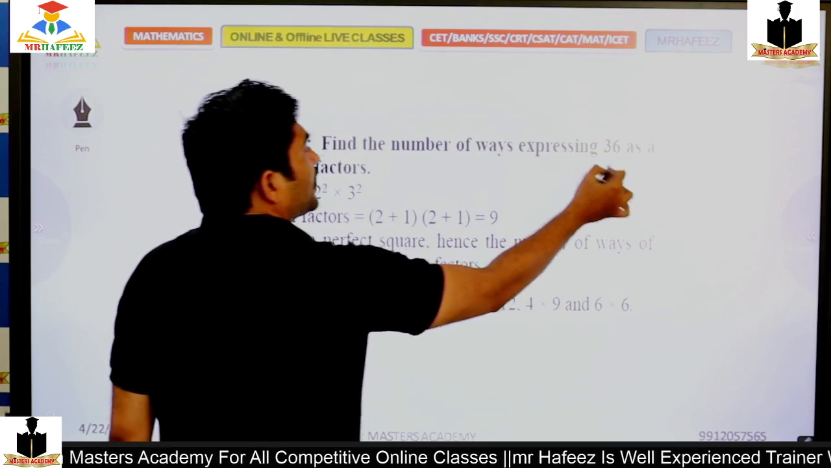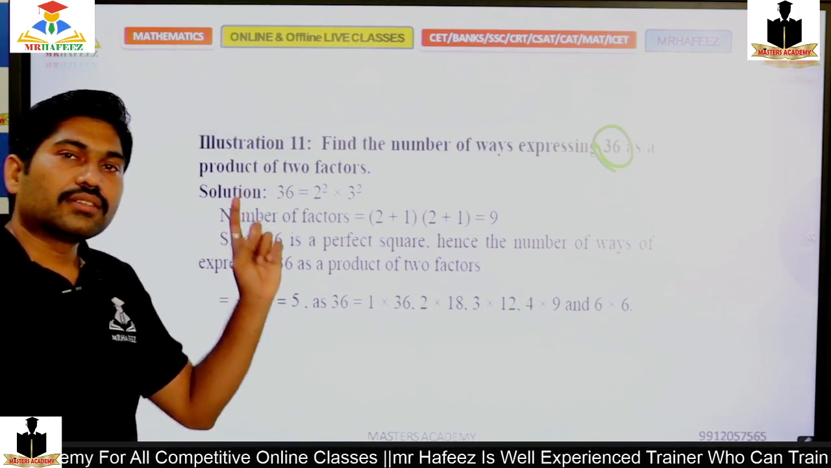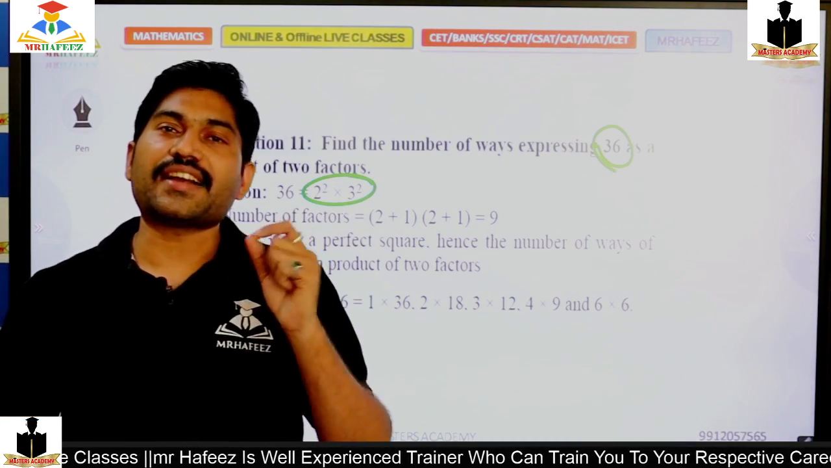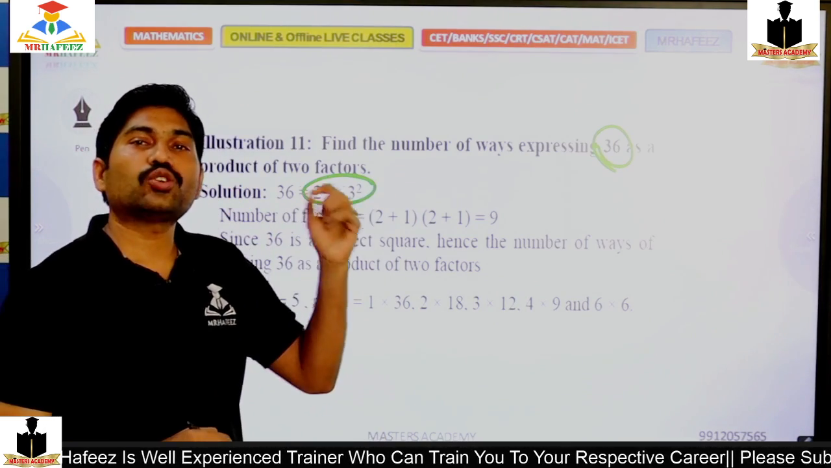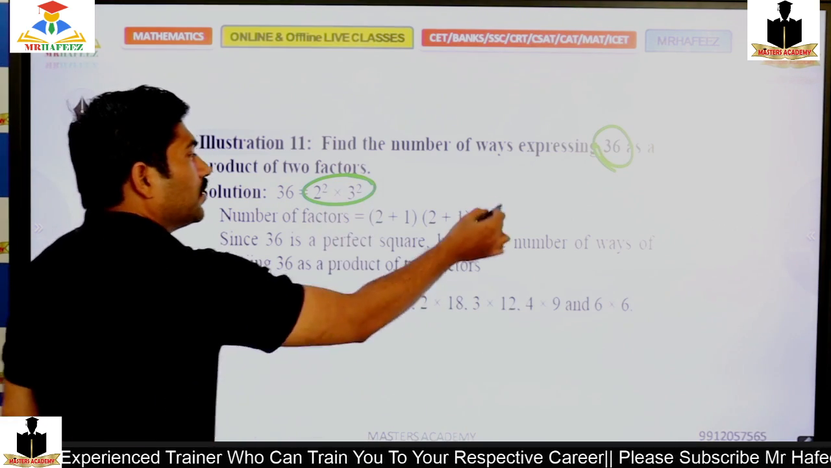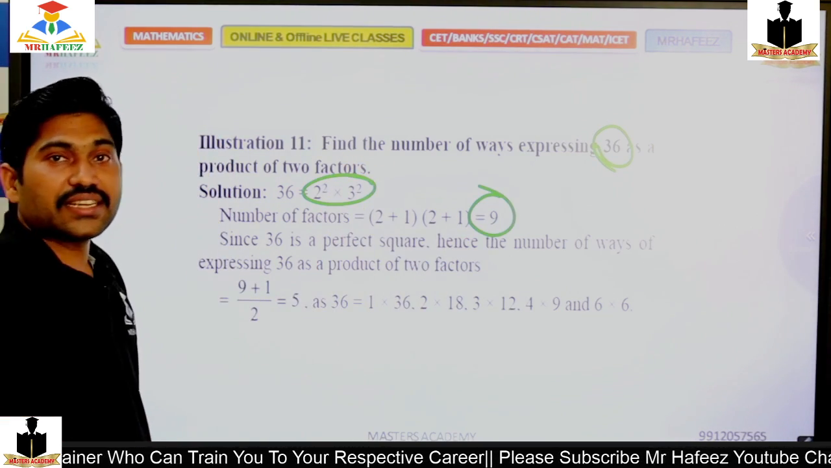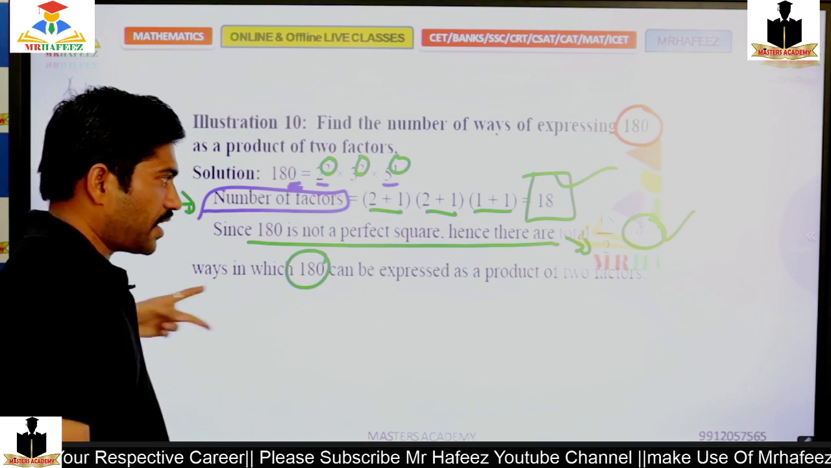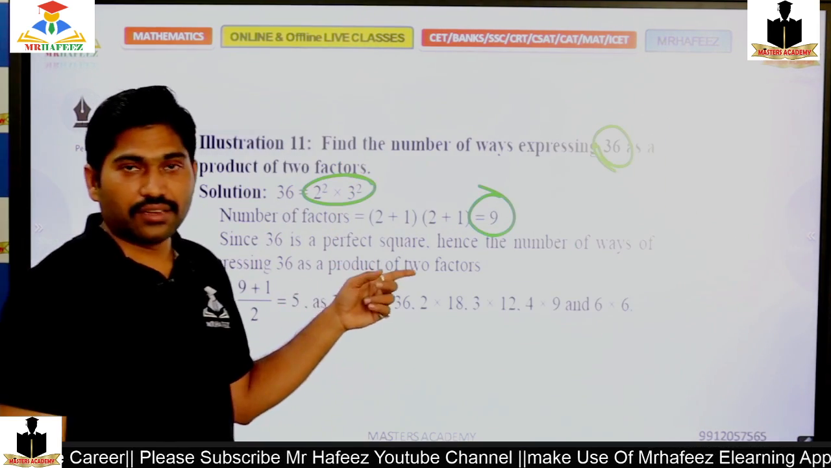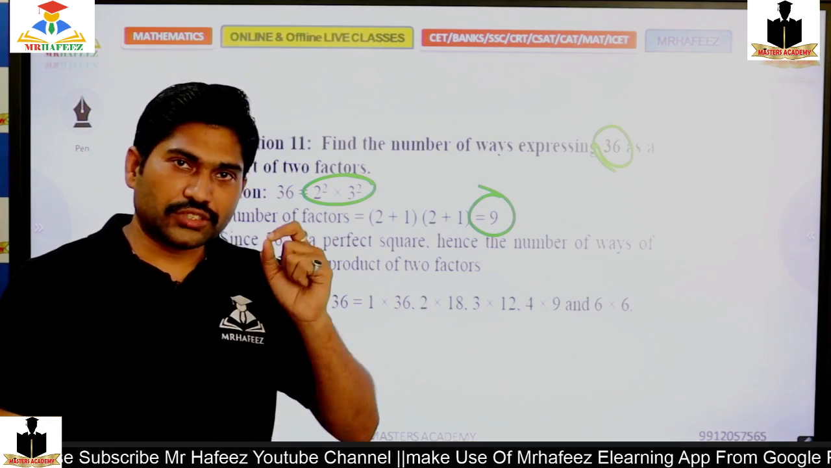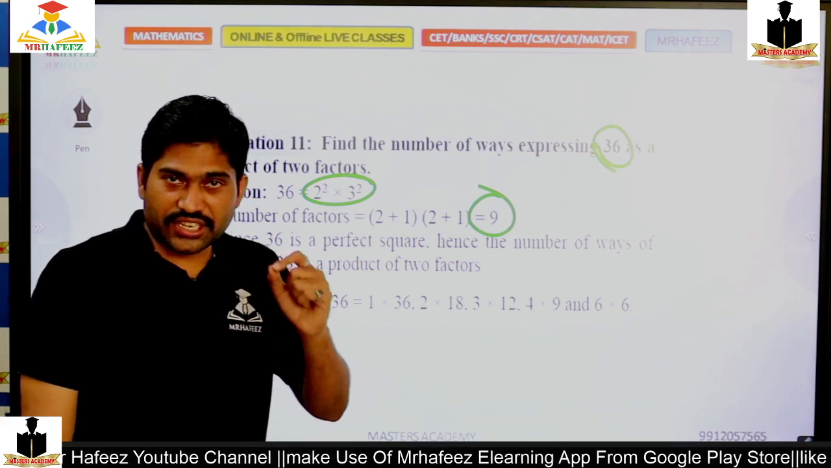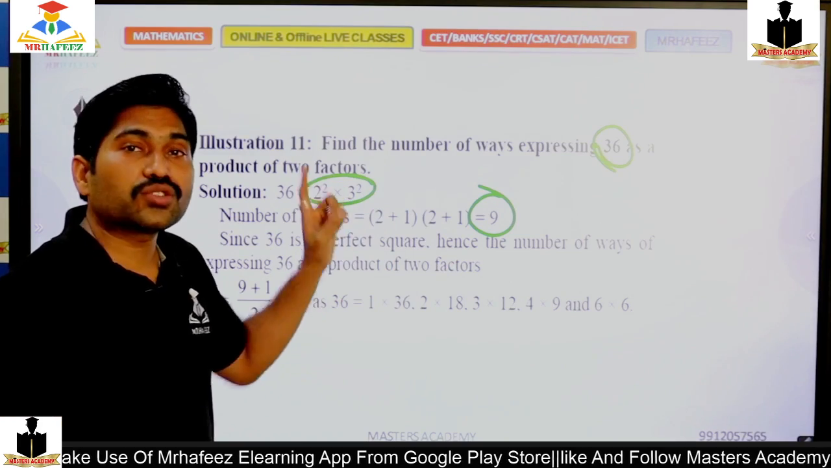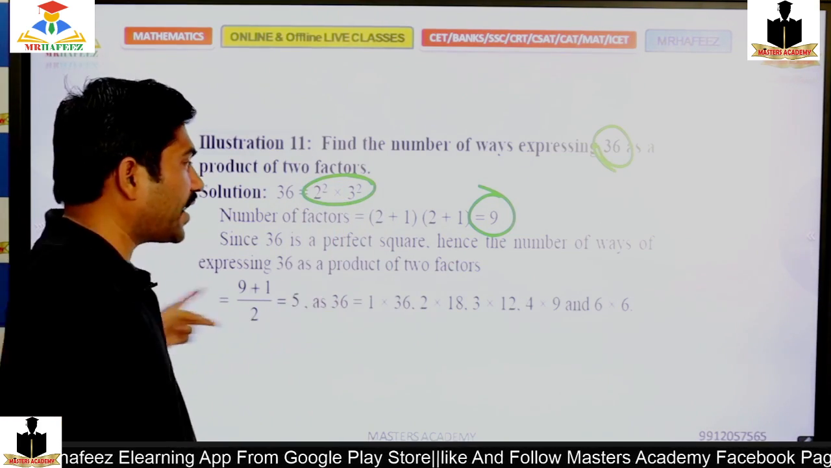Like the other one, expressing 36: 36 can be written as 2 square into 3 square. If the number of factors is asked, then 2 plus 1 into 2 plus 1, which is 3 times 3, is 9. Earlier case it was 18, but in this case it's an odd number, 9. But remember, you should not forget 6 into 6 is 36. That is, if I am getting an odd number, then a square is already there. For a non-perfect square, it's directly divided by 2.